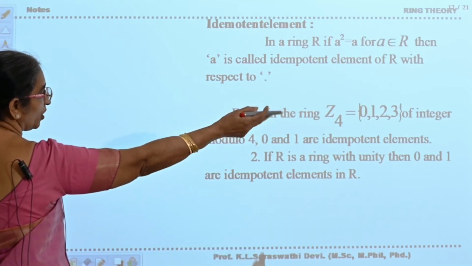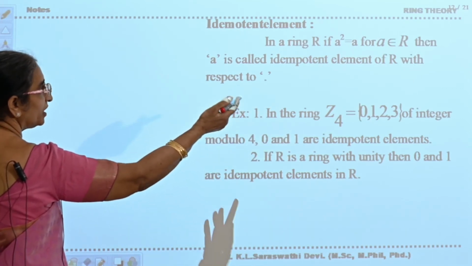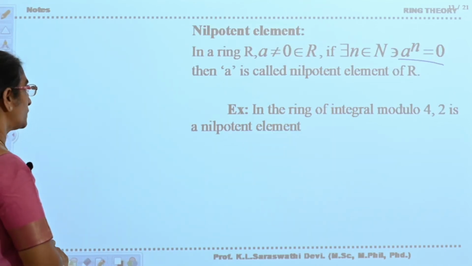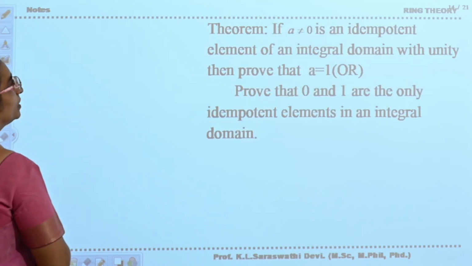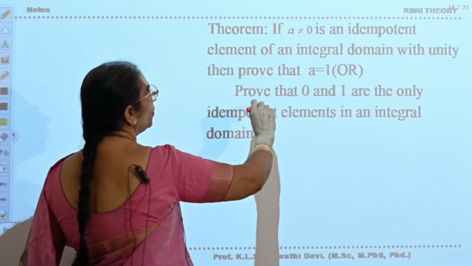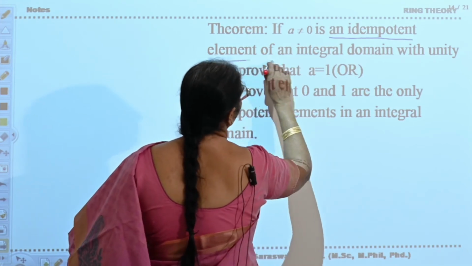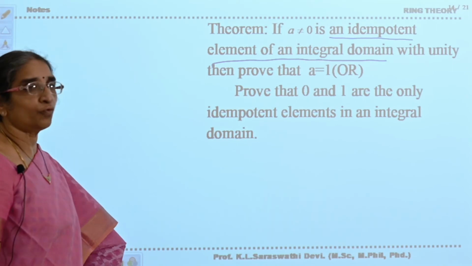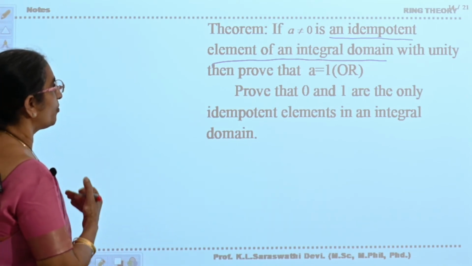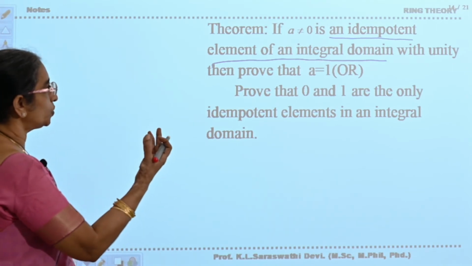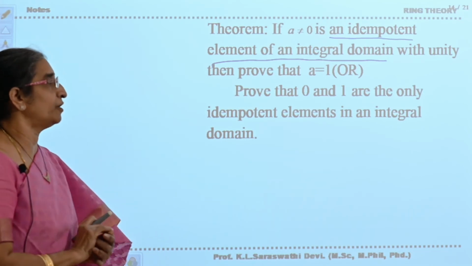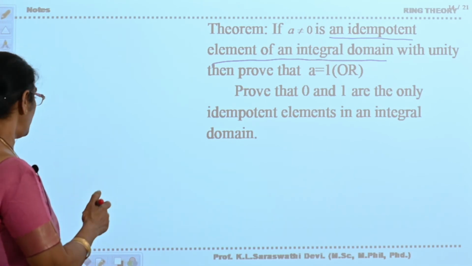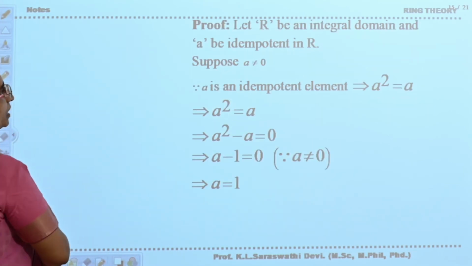2 multiplication modulo 4, 2 is 0. That is, 2 is the nilpotent element. Okay. Now see the next property. If a is not equal to 0 is an idempotent element of an integral domain with unity, then prove that a is equal to 1. Or in an integral domain, there exist only two idempotent elements, they are 0 and 1. In order to say this property of integral domain, I have given the definitions of idempotent and nilpotent elements here.